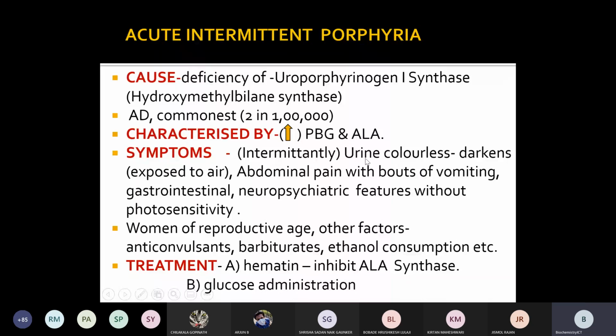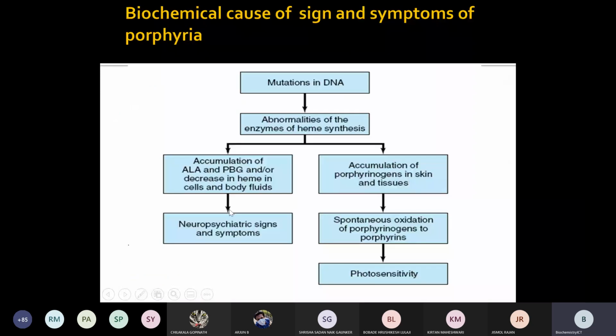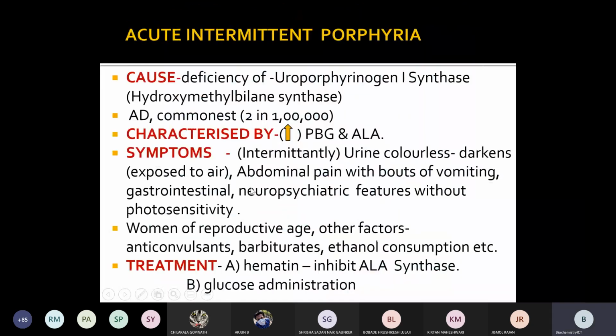Oxidation of this porphyrin takes place, and thus it becomes dark colored. The symptoms observed are abdominal pain with bouts of vomiting, so gastrointestinal symptoms. Along with that, neuropsychiatric features without photosensitivity. Photosensitivity will not be seen. In the earlier slide I showed accumulation of ALA and PBG gives neuropsychiatric signs, while there is no photosensitivity.